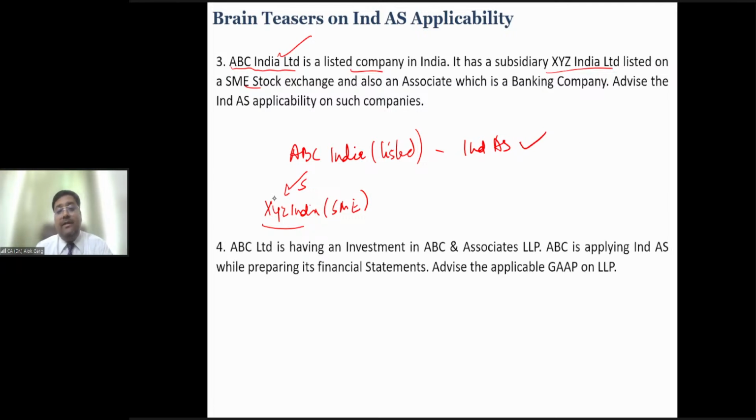If it wants to apply accounting standards for statutory purposes, it can. But of course, for consolidation purposes, it has to prepare Ind AS accounts fit for consolidation, just to facilitate the ABC India consolidation. And this company also has an associate, which is a banking company.